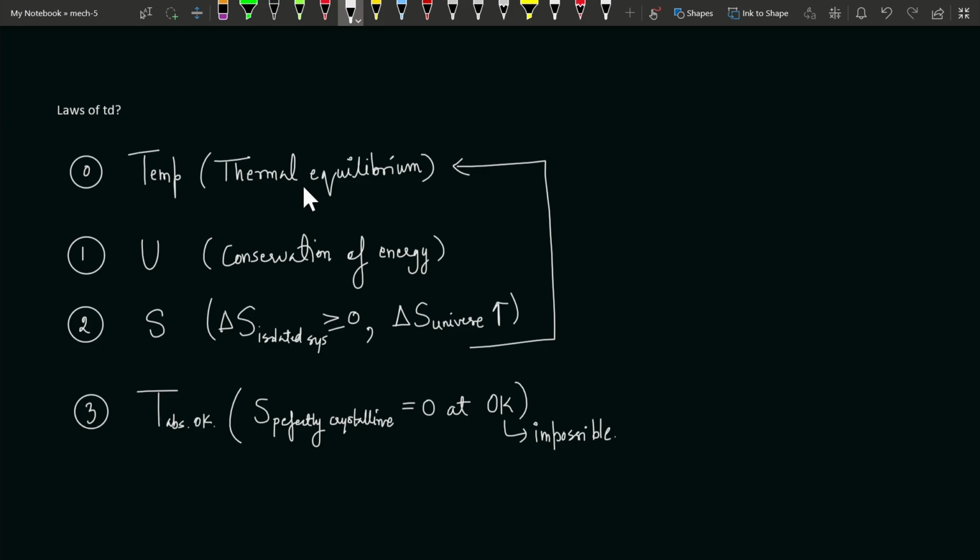We'll be discussing these statements later in detail, but right now we can just see the basic statements. What do they say? The first statement we can take is the Clausius statement. Clausius says that heat cannot flow from a low temperature reservoir to a high temperature reservoir, and if it flows, it can flow only by the addition of some external agency. If we add some external agency to the system, then only it is possible.